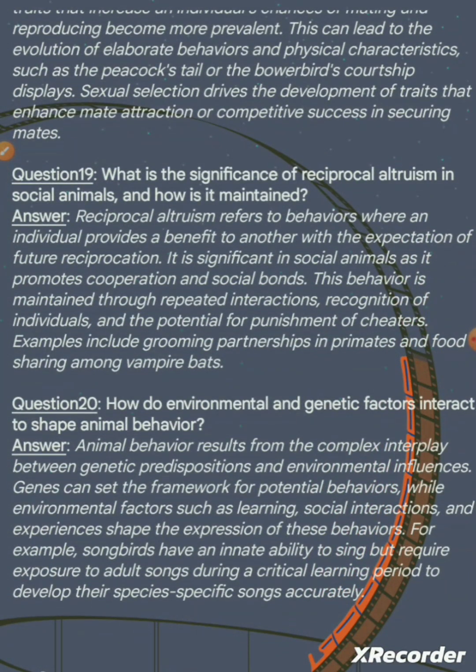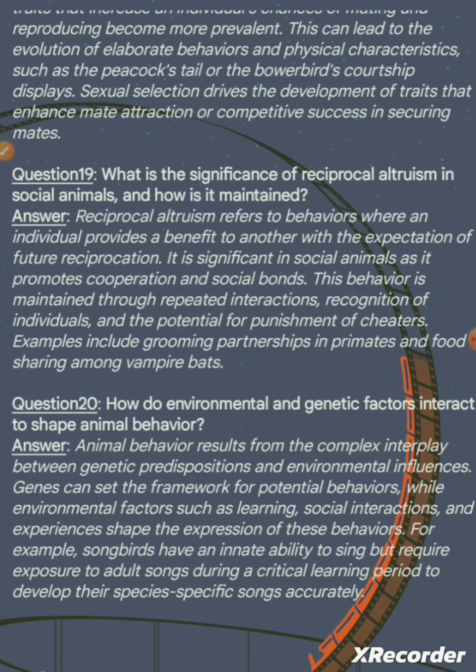Question 19. What is the significance of reciprocal altruism in social animals and how is it maintained? Answer. Reciprocal altruism refers to behaviors where an individual provides a benefit to another with the expectation of future reciprocation.